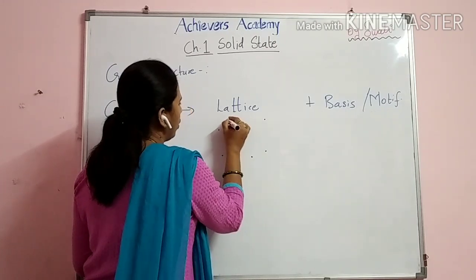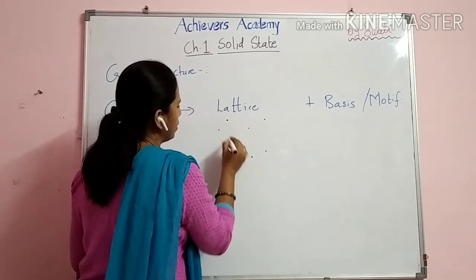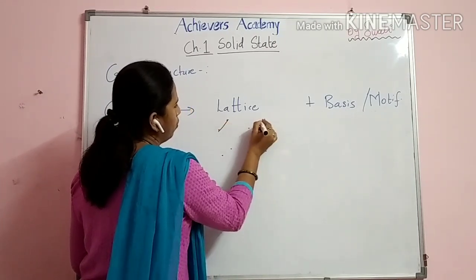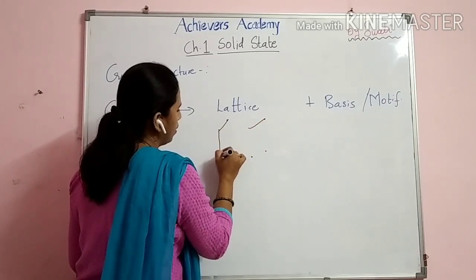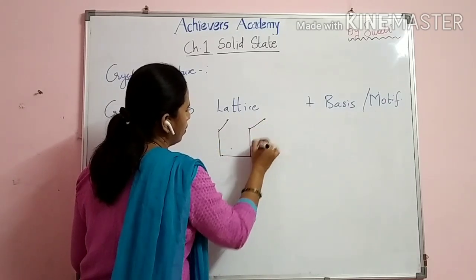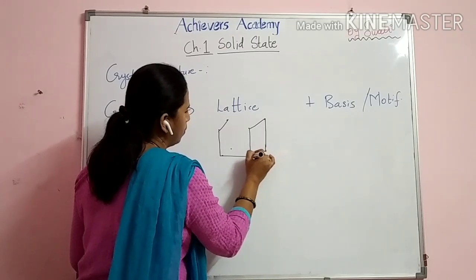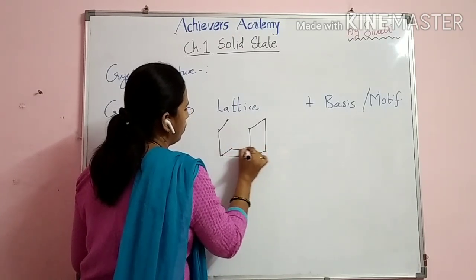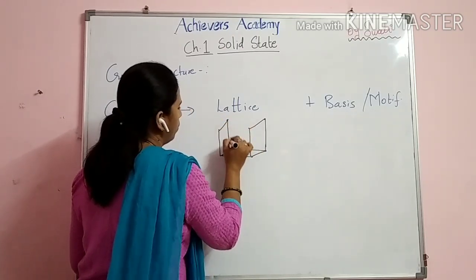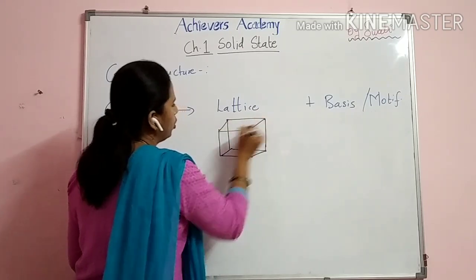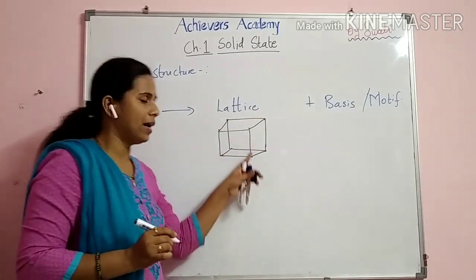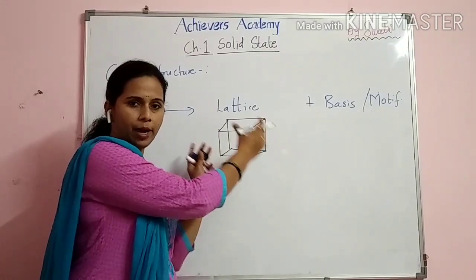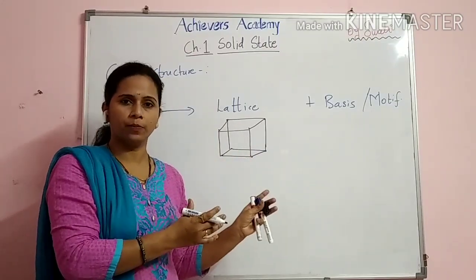When we join these points, on joining these lattice points, what we get is a three-dimensional periodic structure.